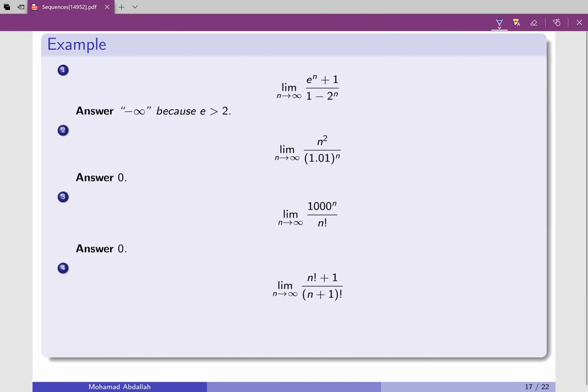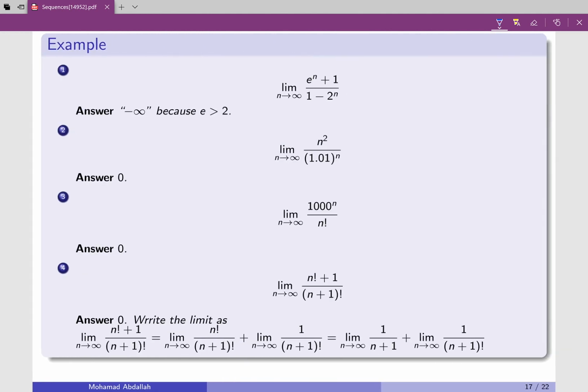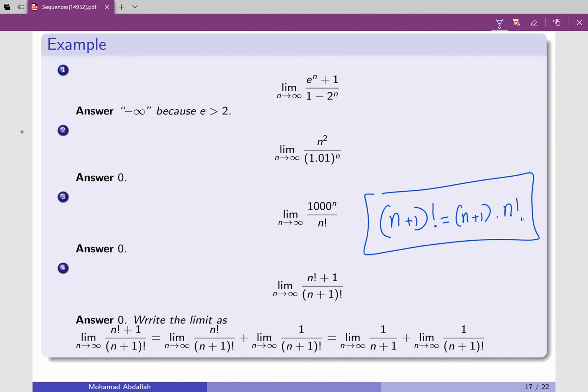Now here's an example that I'll show you the solution to, and this really shows you how we deal with factorials sometimes, the algebra of factorials. I need you to notice one thing: n plus 1 factorial is n plus 1 multiplied by n, so again, use the definition. This can be written as n plus 1 times what remains, n factorial. We're going to use this property.